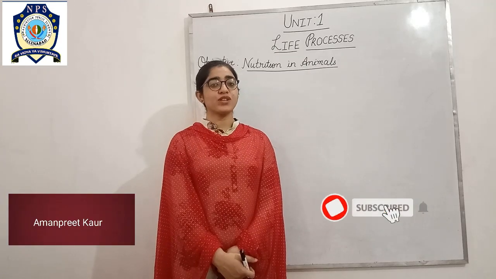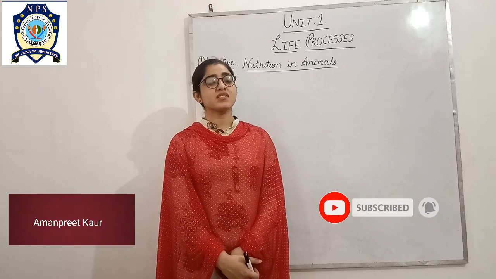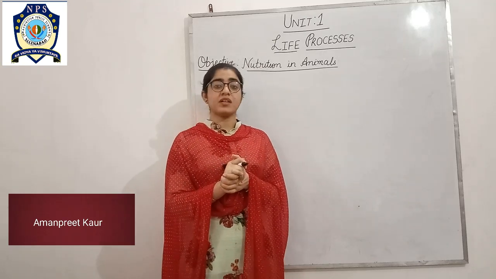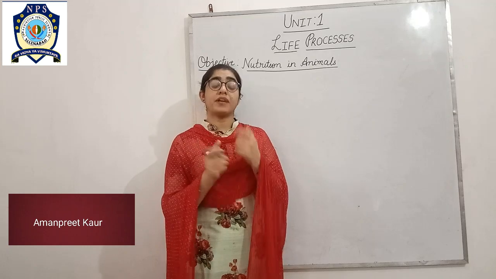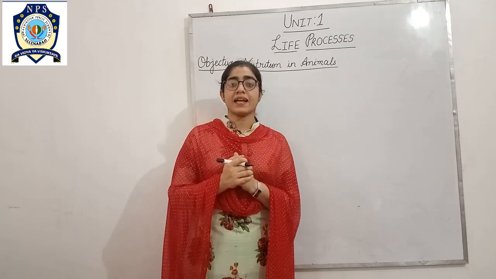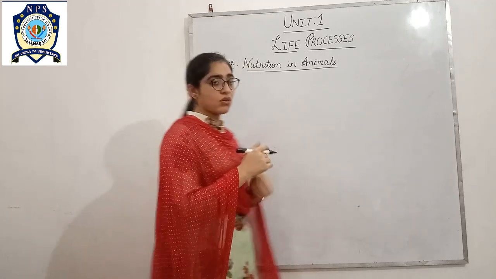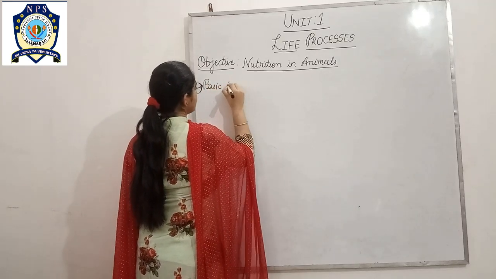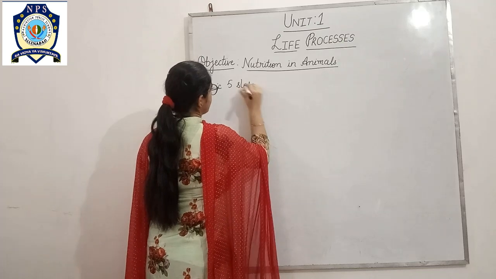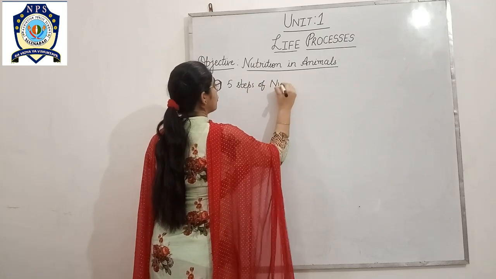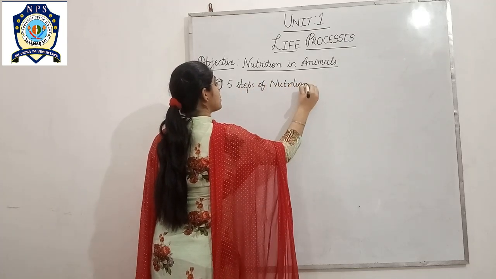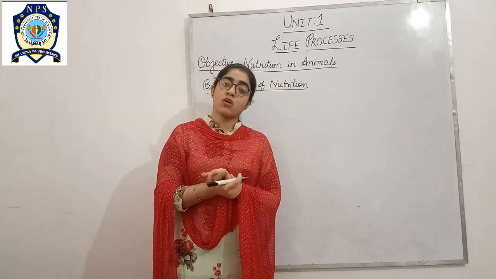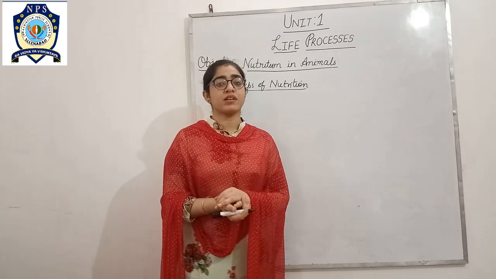Everyone, today we are going to start with the next topic, which is nutrition in animals. So basically, what is nutrition in animals? It means how animals obtain their food. Nutrition in animals basically comprises 5 steps. These are the 5 basic steps which are common in both unicellular and multicellular organisms.